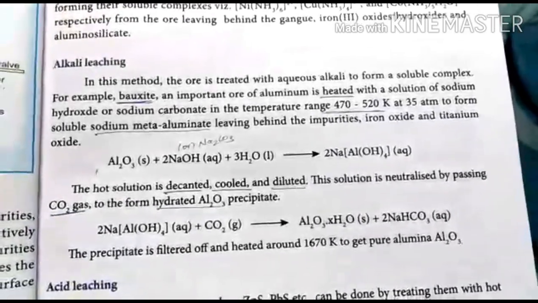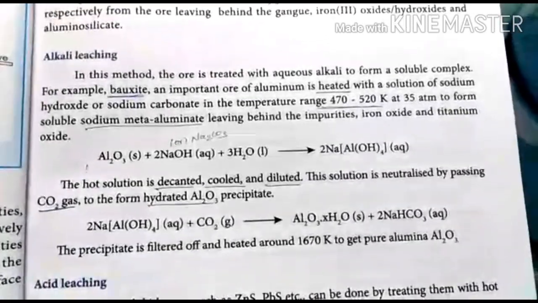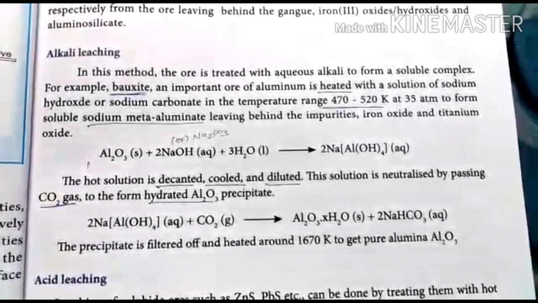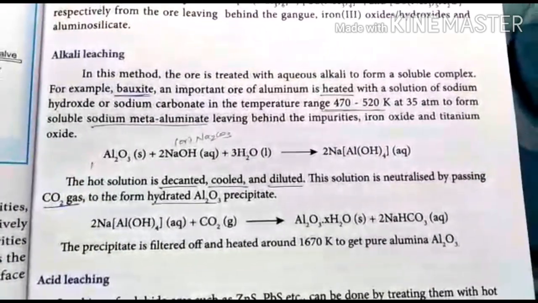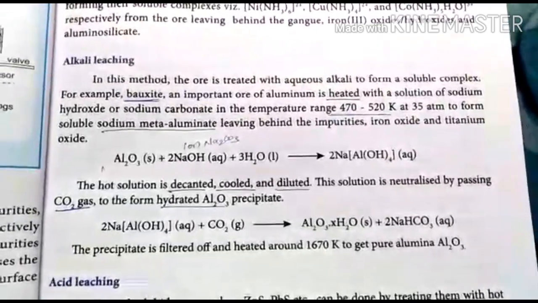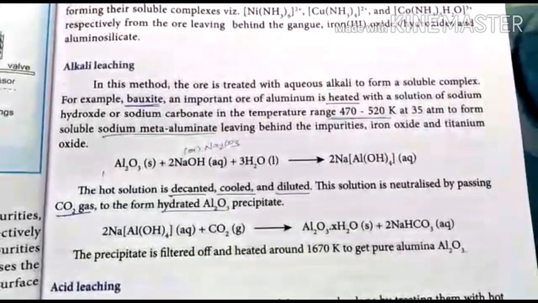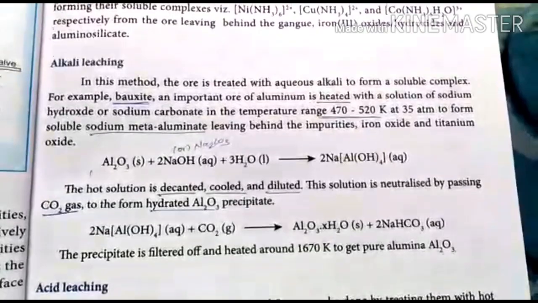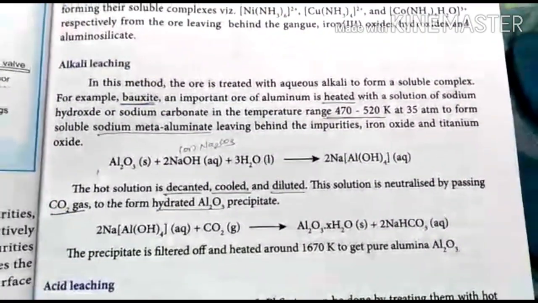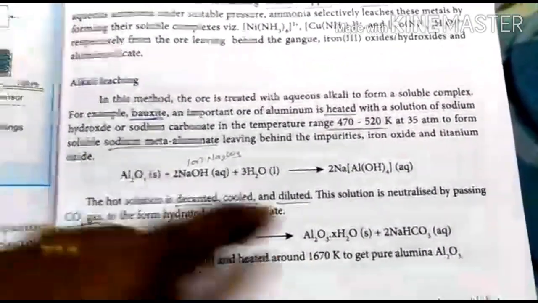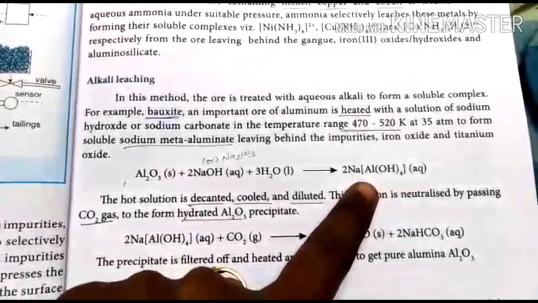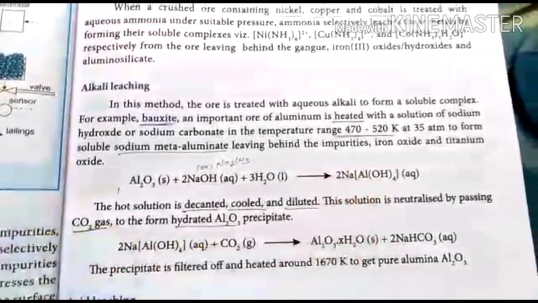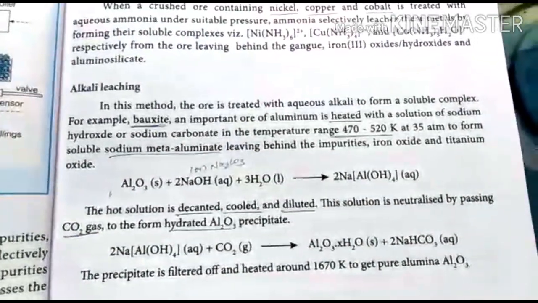The next one is alkali leaching. In alkali leaching, we are taking bauxite ore. Bauxite is an important ore of aluminium, as you already know. First you have to heat it with sodium hydroxide or sodium carbonate at a temperature of 470 to 520 Kelvin. Once you heat it, it forms a complex called sodium meta-aluminate. And this complex is decanted, cooled and diluted.